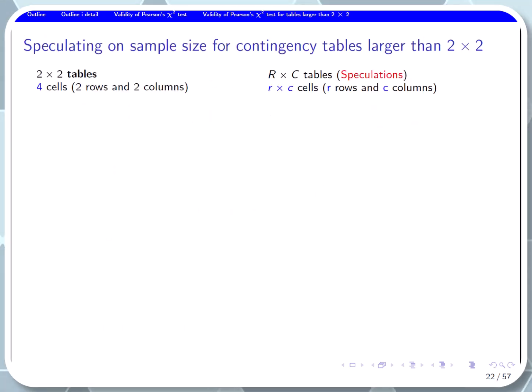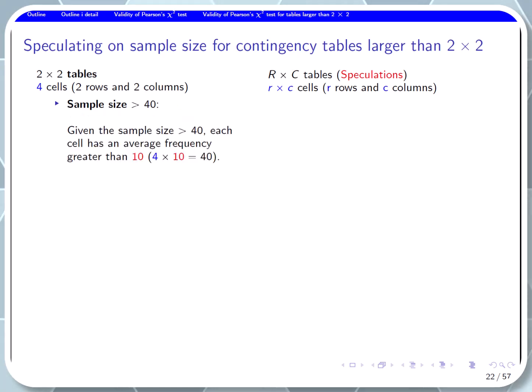In this slide, we speculate on sample size for contingency tables larger than 2x2. The left panel is for 2x2 table, which has 2 rows and 2 columns, resulting in 4 cells in total. The right panel is for tables larger than 2x2, which has R rows and C columns, resulting in R times C cells in total. For 2x2 tables, if sample size is larger than 40, the chi-square test is appropriate.